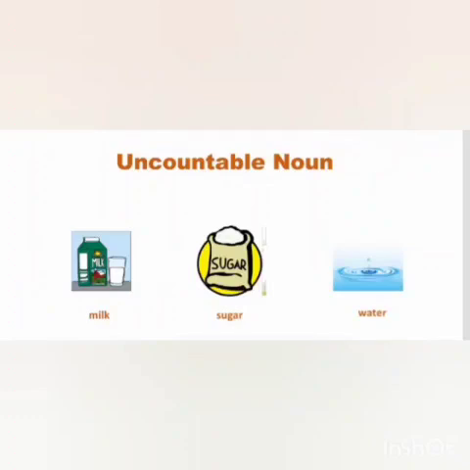Milk, sugar, water, juice, sand? No, we cannot count this. So, that is why these all are uncountable nouns. We cannot say give me one milk, give me one sugar, but we can say that give me one glass of milk.